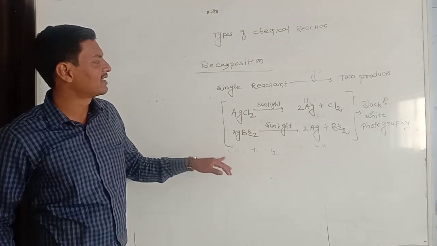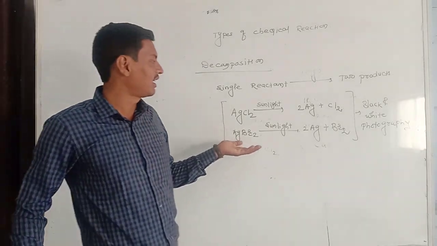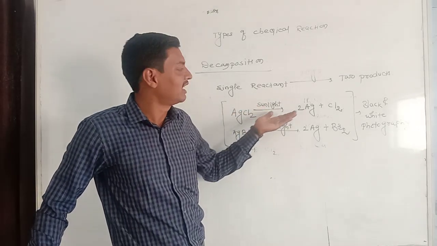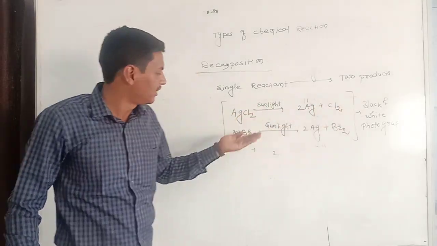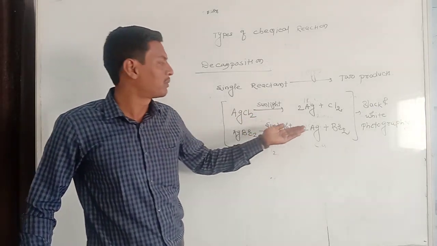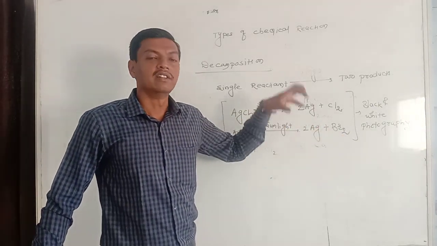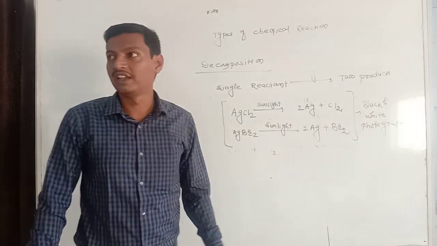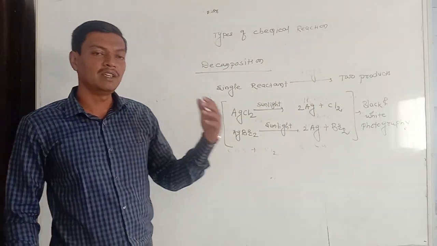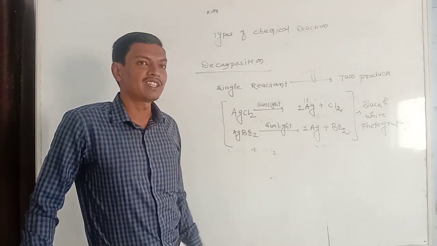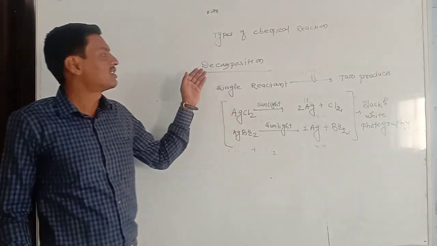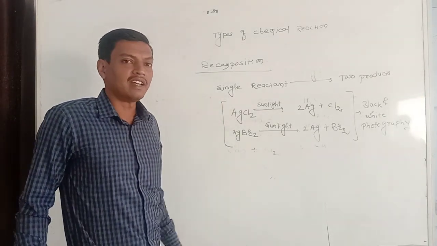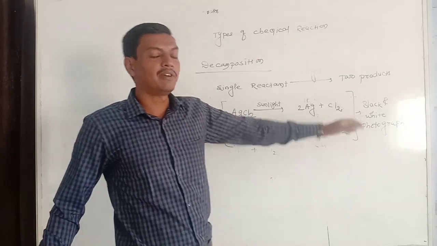Hence we are learning the decomposition reaction by using sunlight. When silver chloride is exposed to sunlight, it will produce silver and chlorine, and when silver bromide is exposed to sunlight, it will produce silver and bromine. These two reactions are together called the reactions of black and white photography. To misguide you, sometimes the CBSE question paper setters may ask in a straightforward way: instead of a decomposition reaction, they will ask you to write down the chemical reactions that take place during black and white photography.